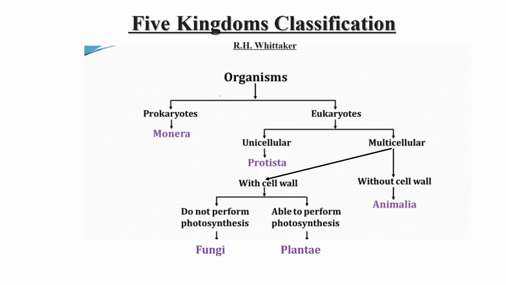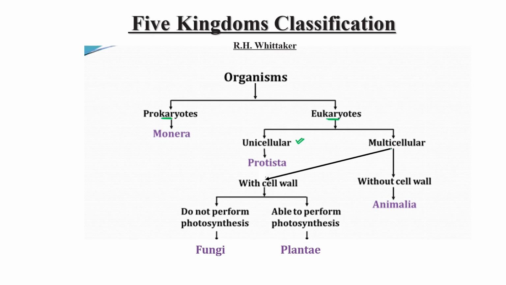Initially he classified organisms into two categories: those with a primitive type of nucleus come under the prokaryote category, and those with a true nucleus are eukaryotes. Prokaryotes contain Monera. All the organisms belonging to Monera come under the prokaryotic category because they have a primitive type of nucleus. Eukaryotes are further divided into two categories. All unicellular organisms come under Protista, the single celled organisms.